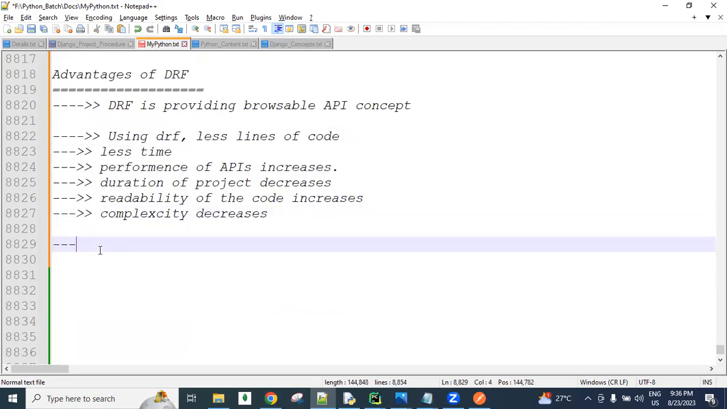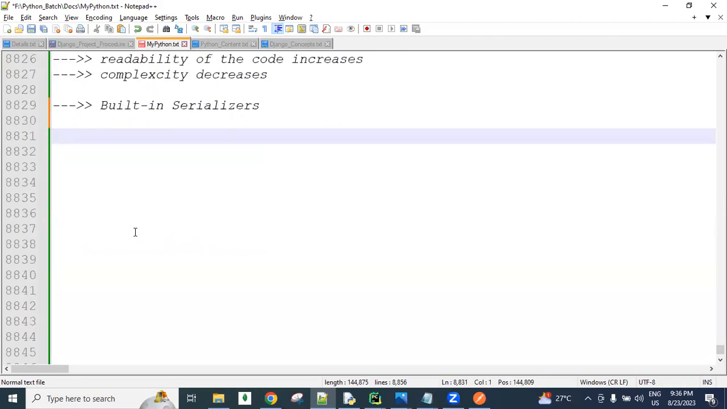Next, one more big advantage is the built-in serializers, guys. Built-in serializers concept is there. So what are serializers? We have a big session for this; every day we are using serializers. Simply, guys, serialization is nothing but converting one type of data into another type. So from which type into which type? It is the process of converting the query set objects into dictionary type, and the dictionary type data into JSON type, which is called serialization.